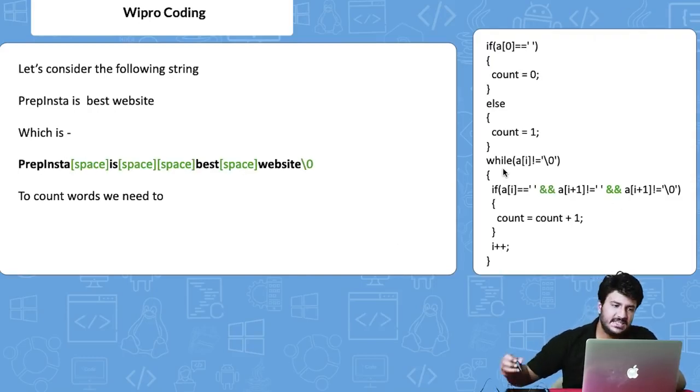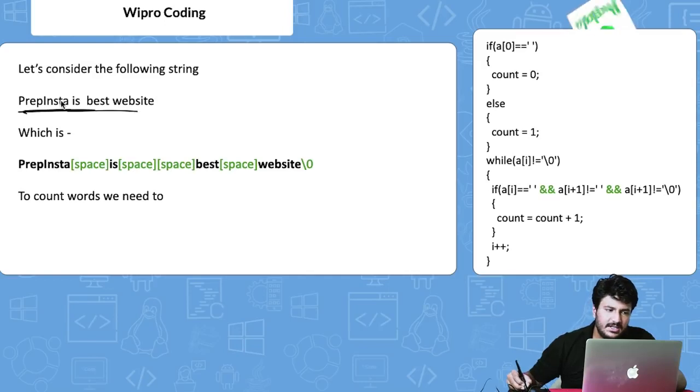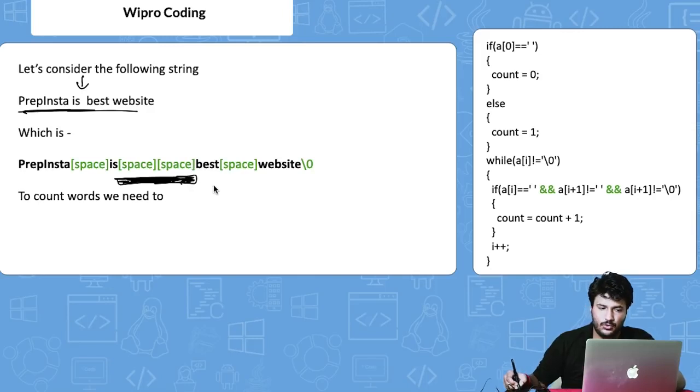Okay guys, let's start with this particular code. I'll explain it with an example. It says Prepinsta is best website. One good thing I have done here is that I have given two spaces, and I have also written the same thing here. So Prepinsta, space, is, then there are two spaces here, because to handle all the conditions and pass all the 6 test cases, this code is foolproof. Best, and then space, website.